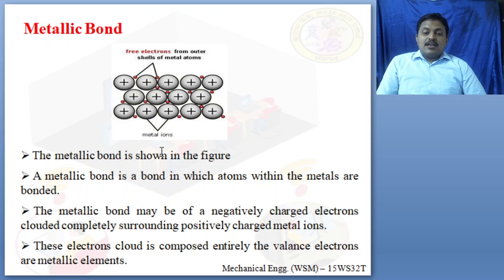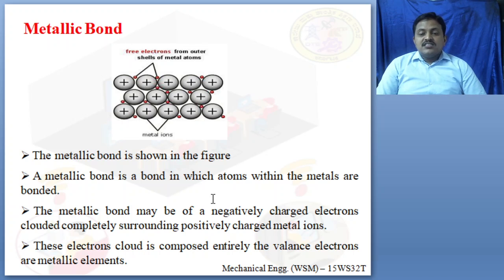The metallic bond is the third type of primary bond. A metallic bond is a bond in which atoms within the metals are bonded. It is not formed by gas, it is not formed by liquid, but here atoms within the metals are bonded. In a metallic bond there may be negatively charged electrons.